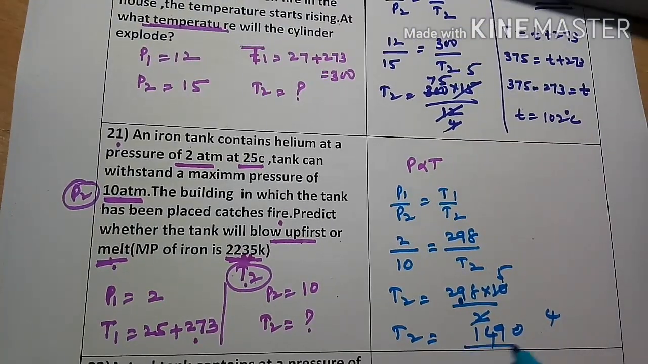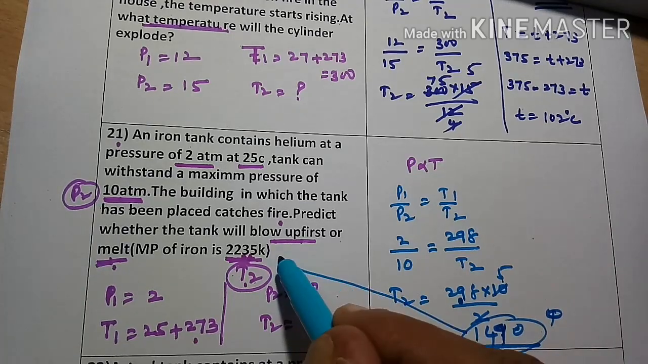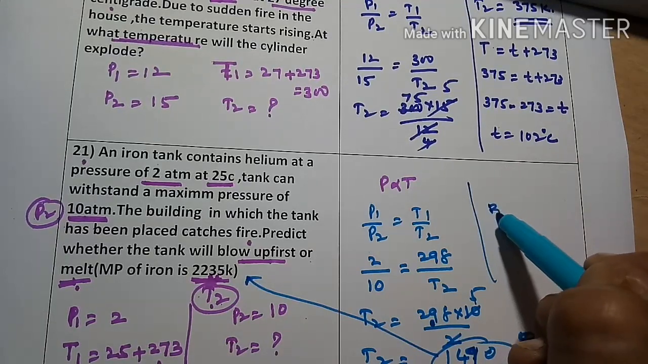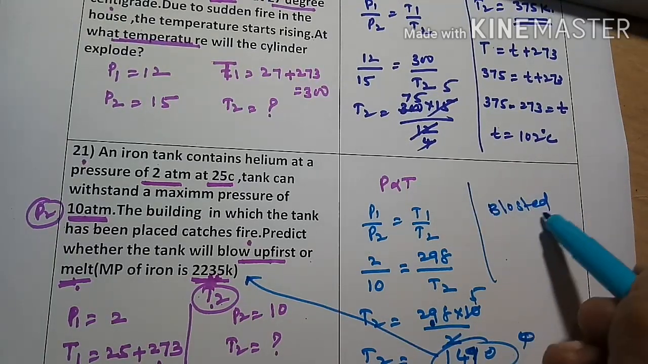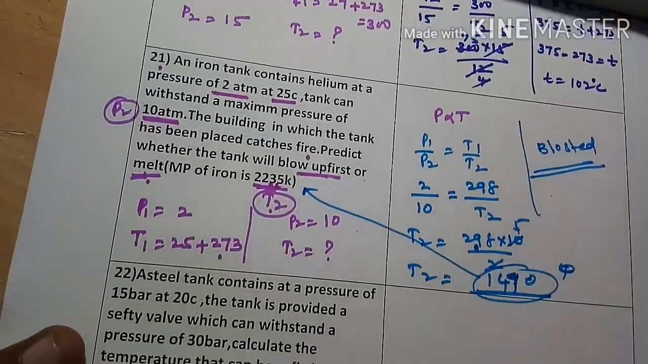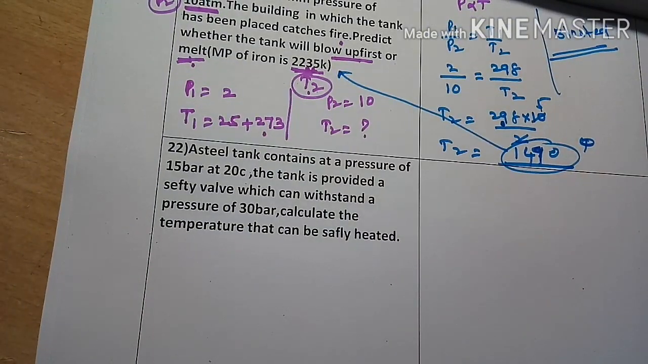So the temperature is 1490. 1490 is less than this one, so that's why it will be blasted. Below the melting point being reached, it will be blasted. Now the next problem, let me see.